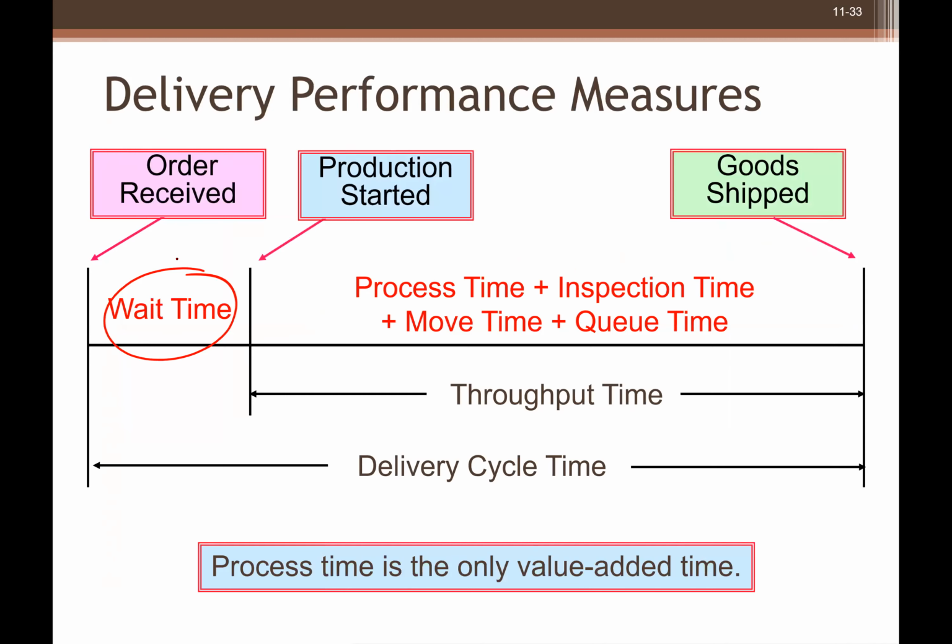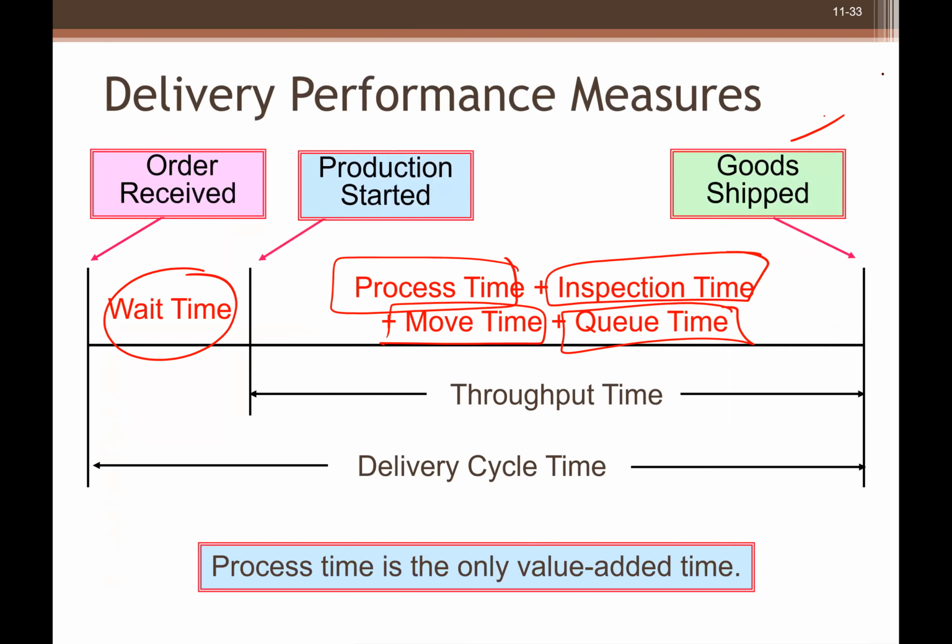When the order is put into production, there is processing time, inspection time for quality, moving time, and then queuing time, so that finally the product is sent for shipment, and then goods are shipped.